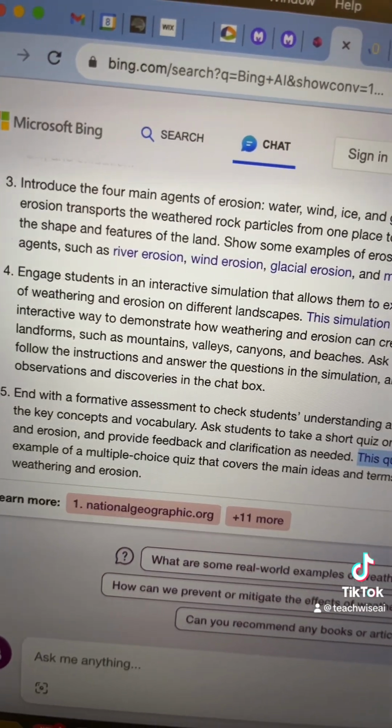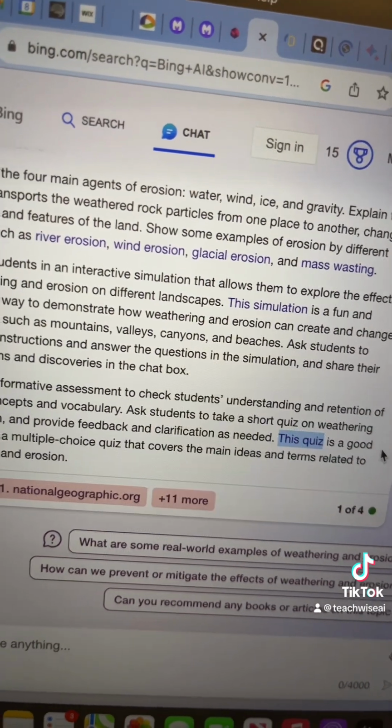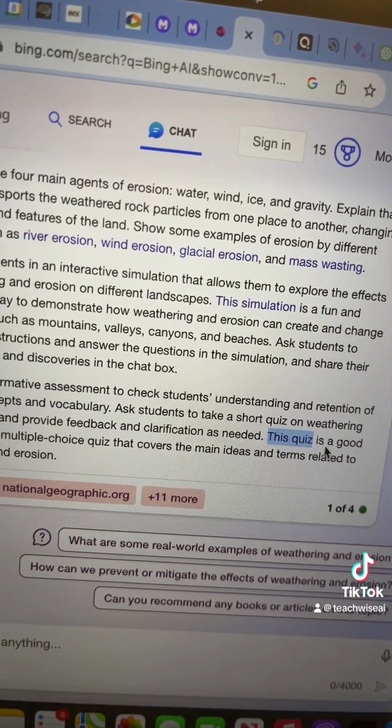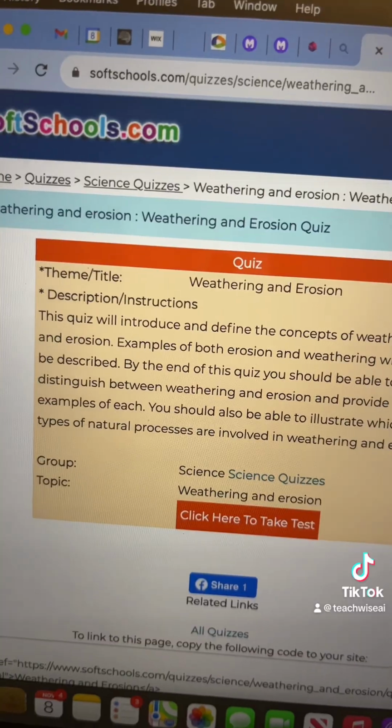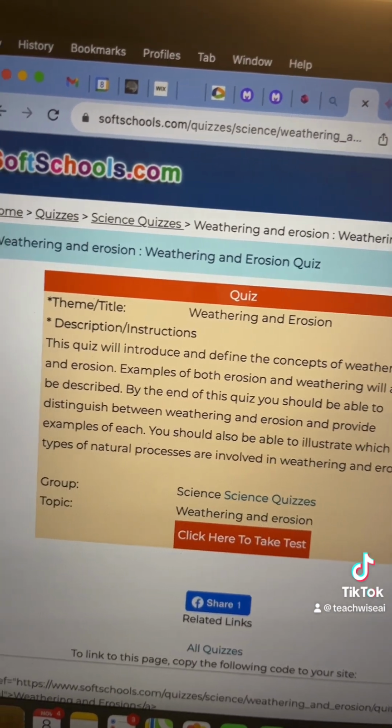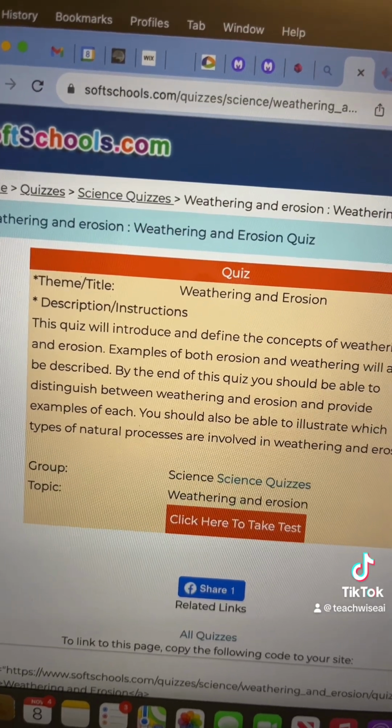All right, then it says to end with a formative assessment to check students' understanding, figure out their retention, and it gives you a quiz that you can use. Let's see about this one. Unfortunately, it failed again. It did give me a quiz about weathering and erosion, but this is really a lower grade level. So for Bing, I give it like a 50 out of 100 because it gave me a solid lesson plan. It did not give me half of what I need to be able to do the work, which is the videos, the simulations, how to introduce these concepts.